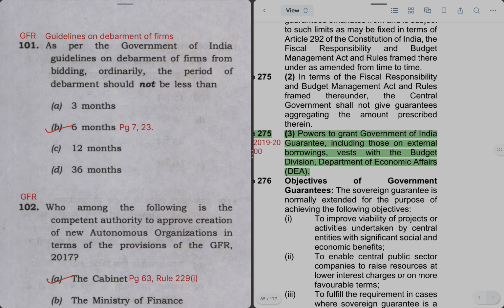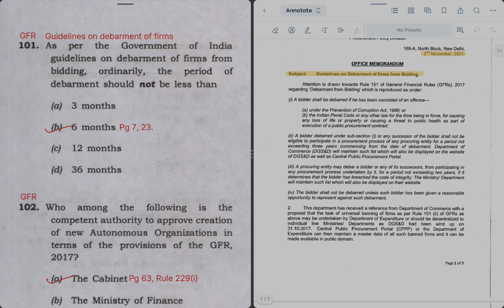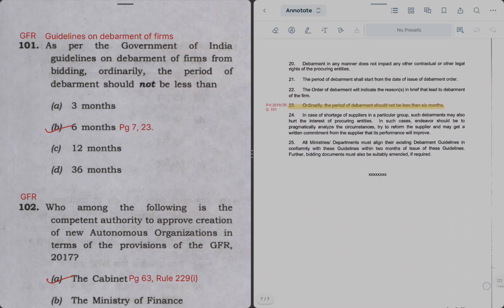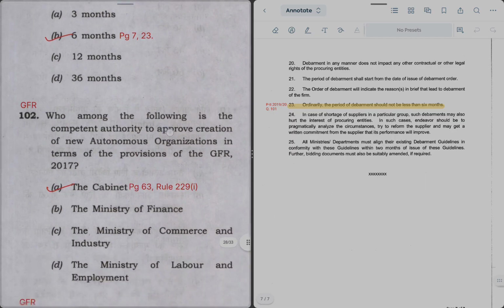Let me open this guidelines and show you the source. So I opened the guidelines here on the right side of the screen. It was issued in November 2021 by DOE through an OM. So on page 7, the last page of this, on para 23, it is mentioned that the period should not be less than 6 months. Hence, the right answer will be option number B.